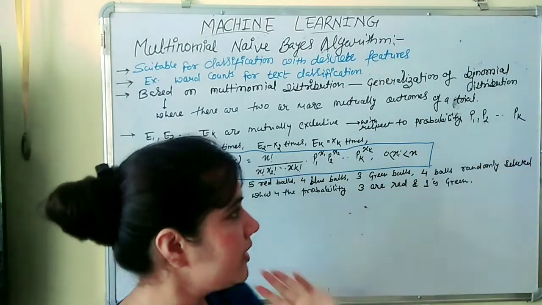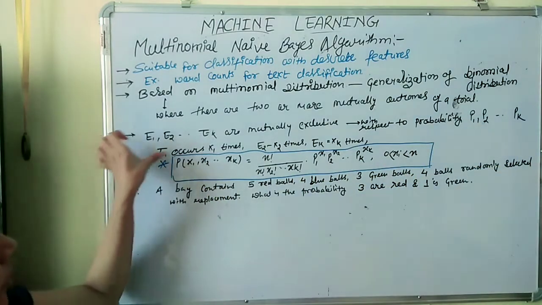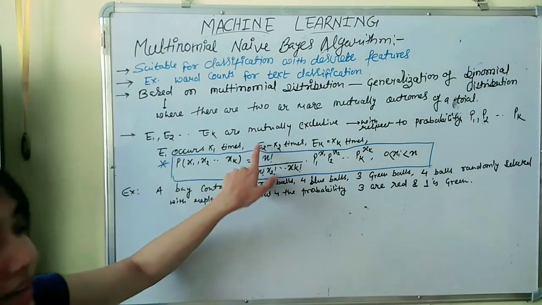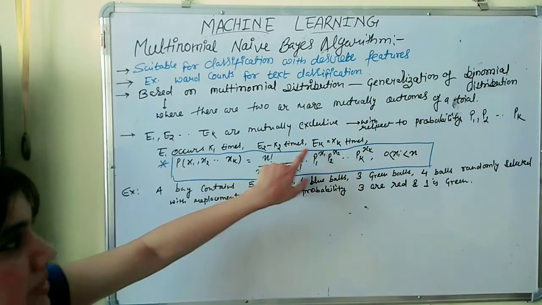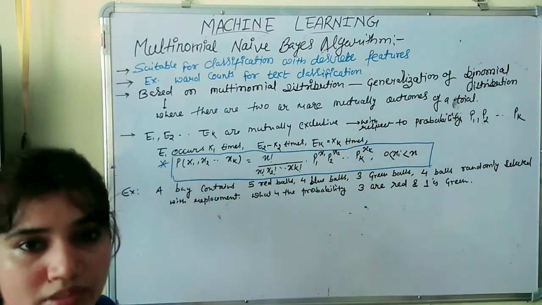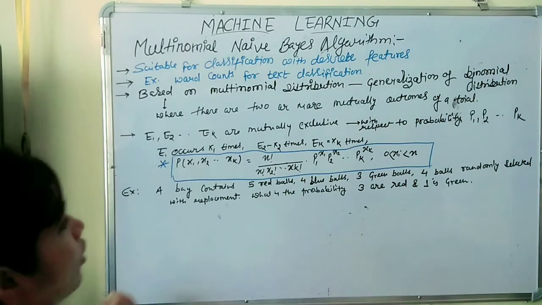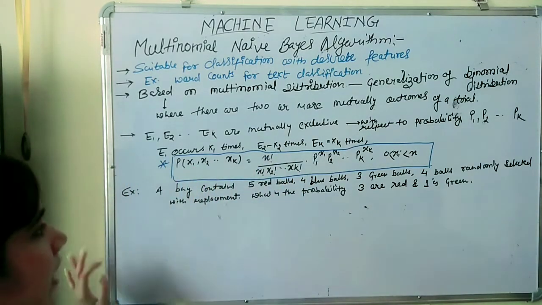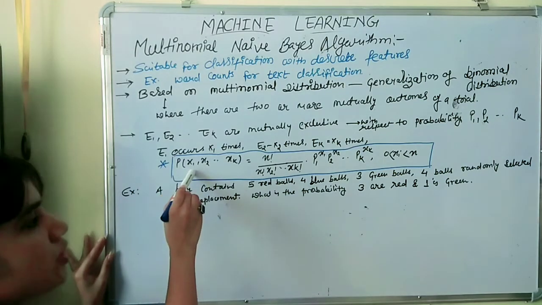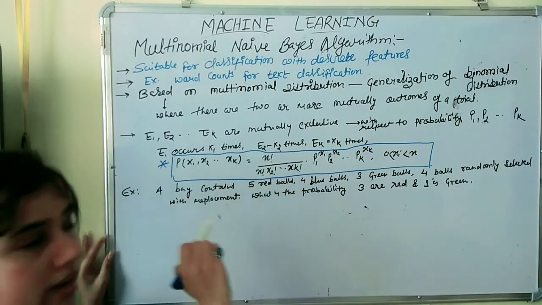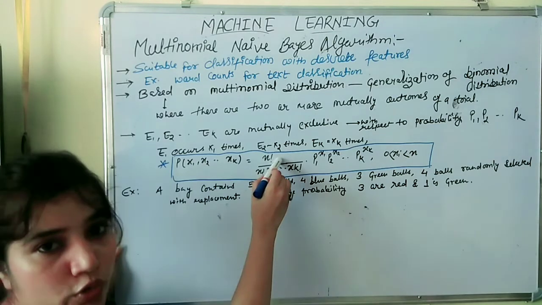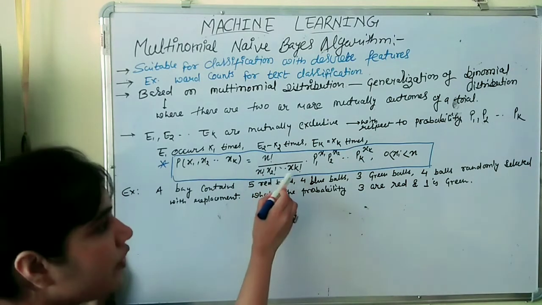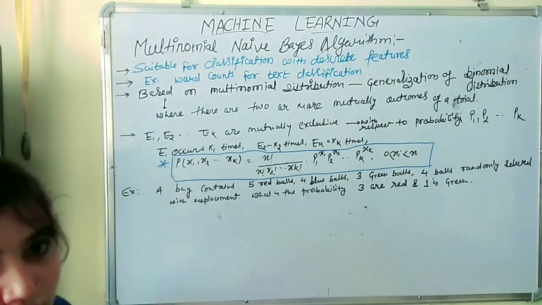Here E1 occurs x1 times, E2 occurs x2 times, and Ek occurs xk times. Now the formula for the multinomial distribution is P(x1, x2, up to xk) equal to n factorial upon x1 factorial into x2 factorial up to xk factorial,